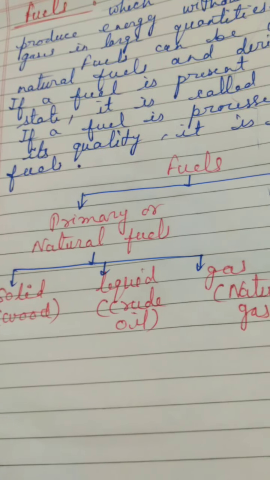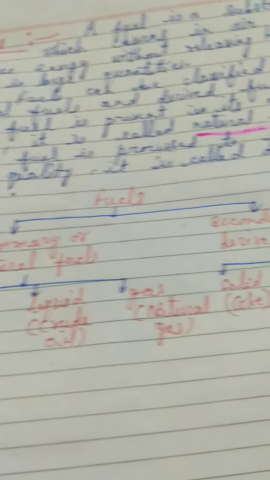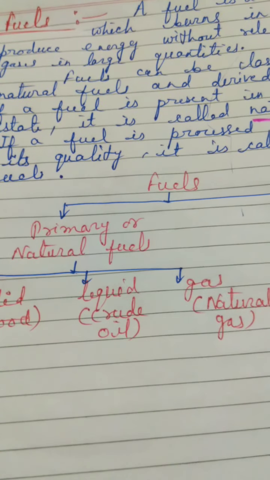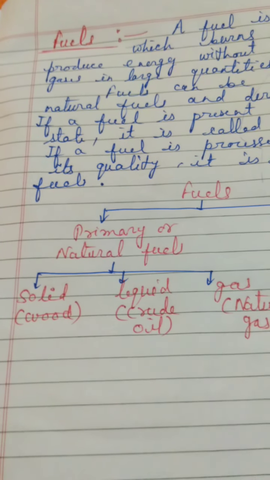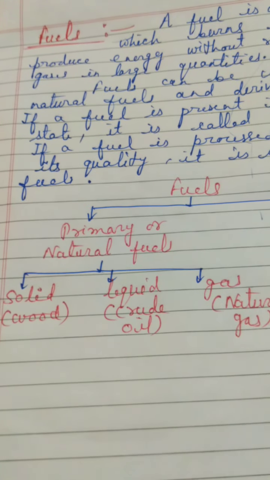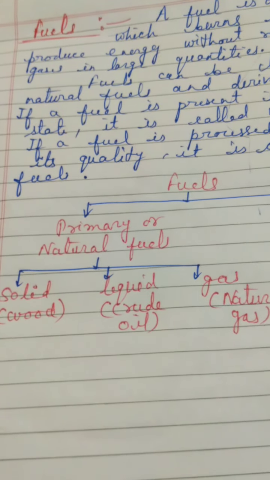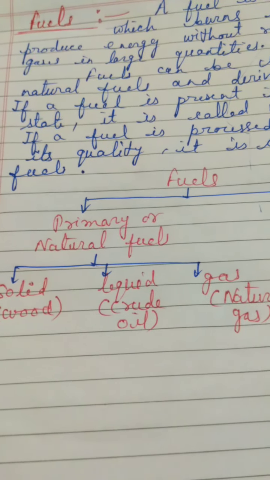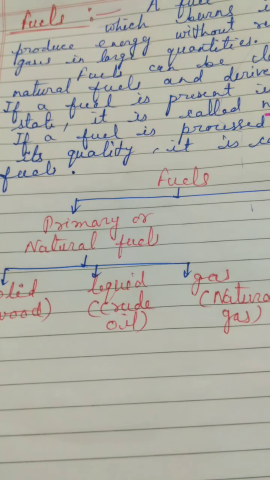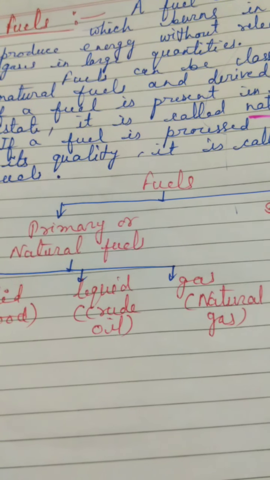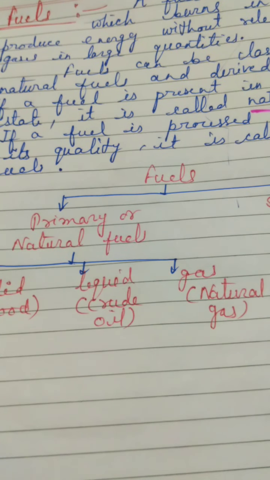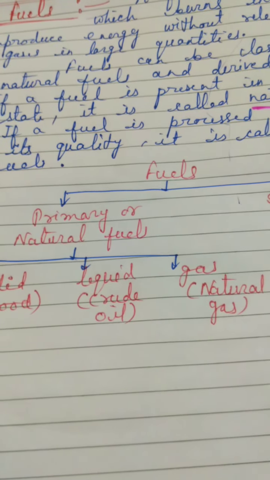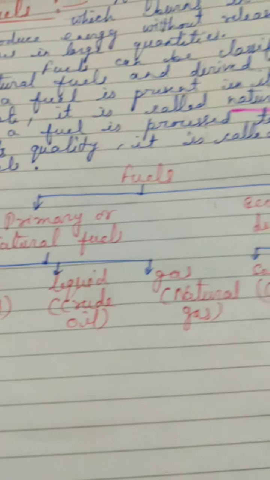So here also, with the help of a flow chart, I have tried to explain it. Fuels are divided into two types, that is your primary or natural fuels, and then your secondary and derived fuels. Your primary fuels are again divided on the basis of state into three categories: solid, liquid and gas. Solid will be what? Wood. Liquid will be your crude oil. Crude oil is a primary and natural fuel, but from crude oil we derive so many products. They will be derived fuels.